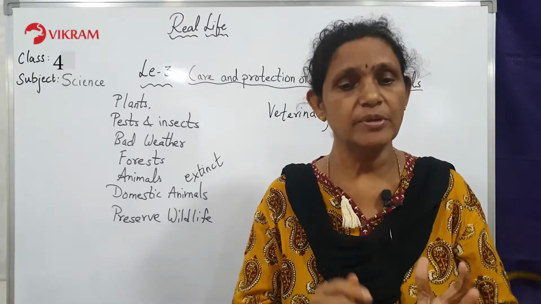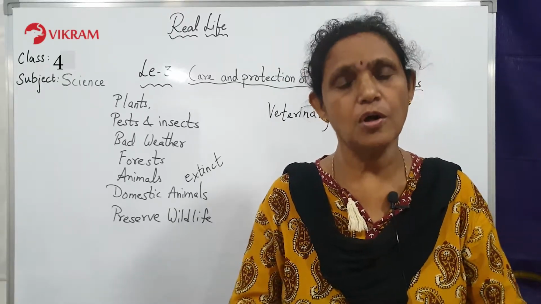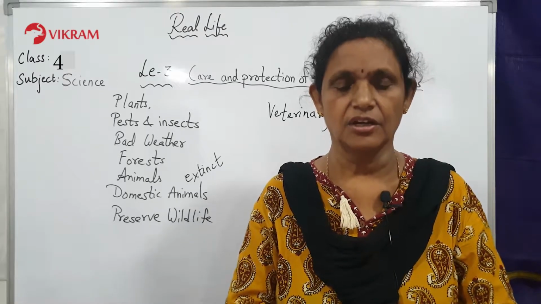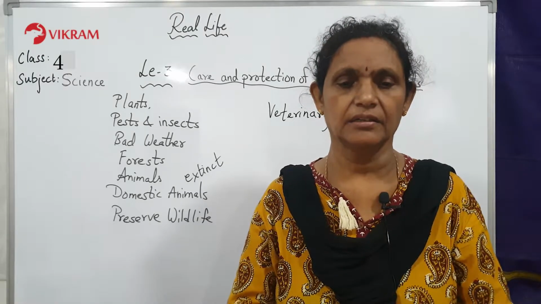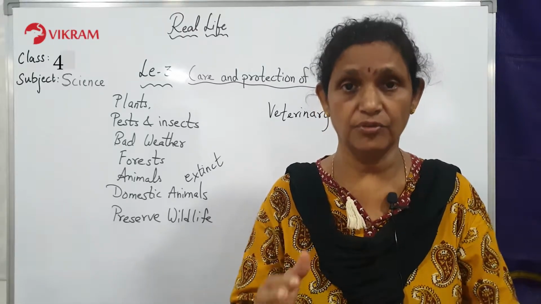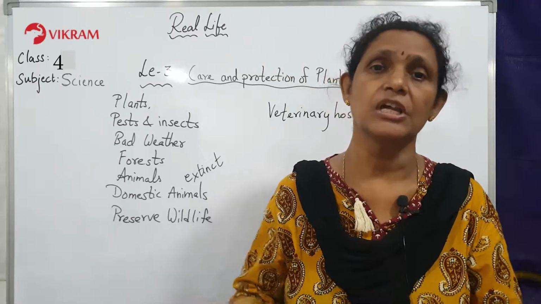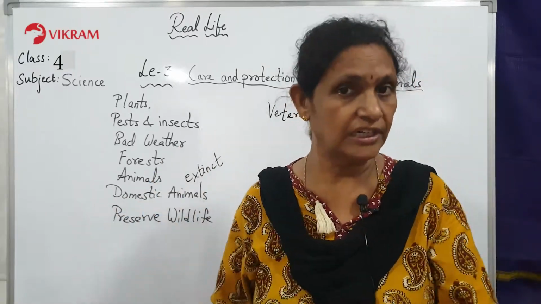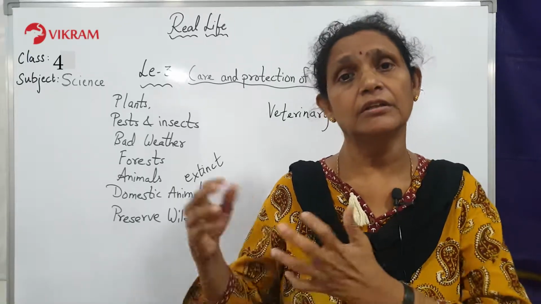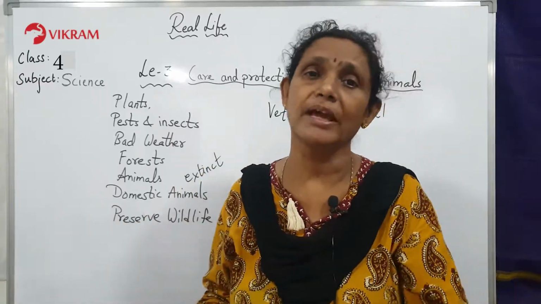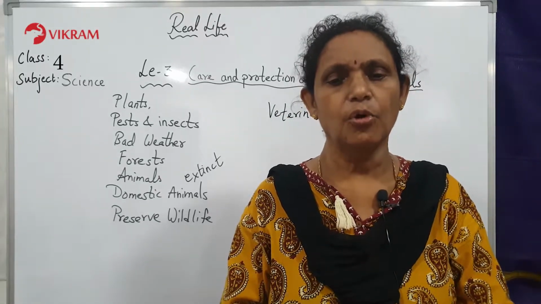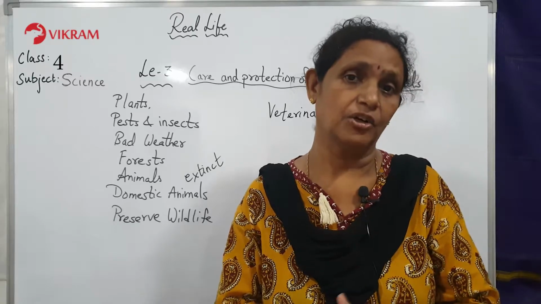The waste of the domestic animals like the cow dung should also be properly disposed of. If the domestic animals are not looked after well, then that will also affect the health of the animals. So the cow dung and whatever waste products come from the animals should be taken away immediately, and the whole area should be very clean and neat. That way the cow dung can be used again as manure or for some other purpose, but it should be cleaned immediately. Then what else do we get from these domestic animals?